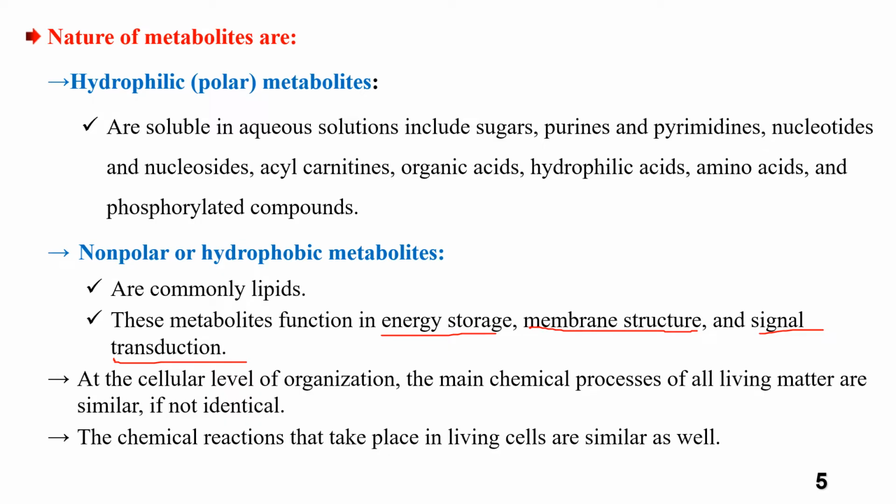At the cellular level of organization, the main chemical processes of all living matter are similar but not identical. So all living things generally have similar chemical processes. Chemical reactions that take place in living cells are also similar. A chemical reaction that takes place in all living systems, organisms or cells is similar.